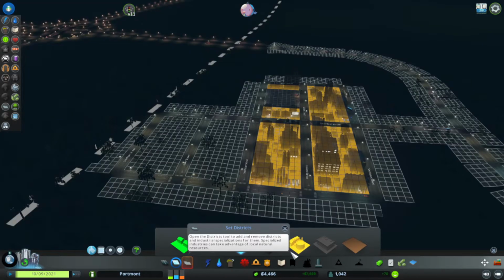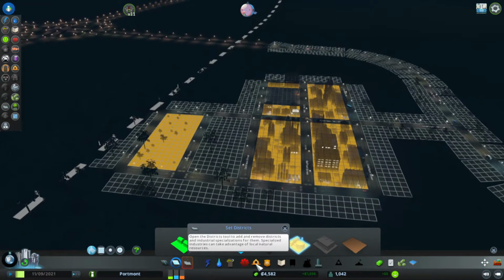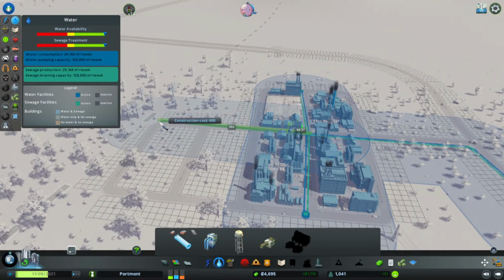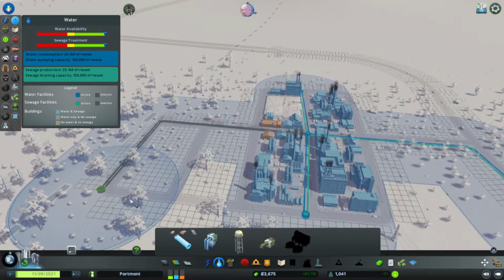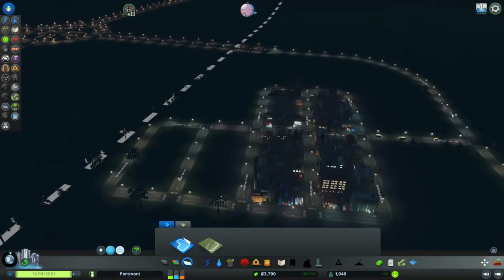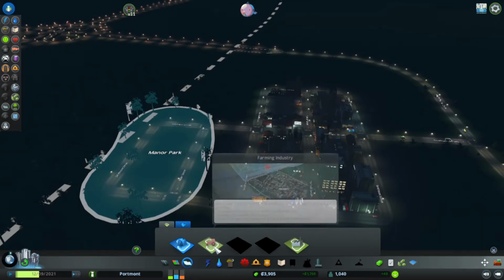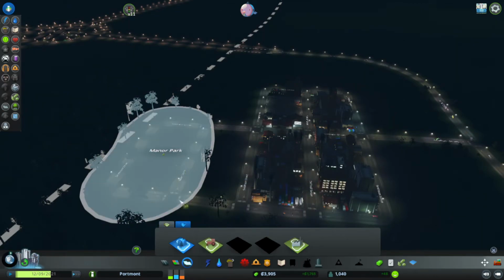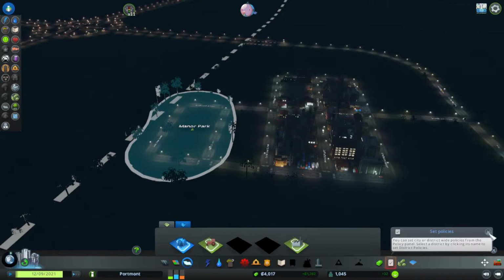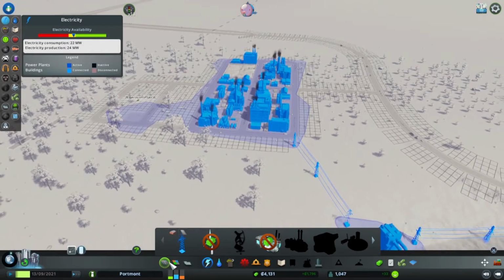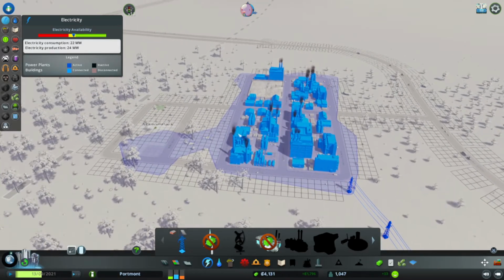Alright, let us zone this section here. Going to get our water, bring it up. I'm going to click on this button here for the districts. I'm going to paint this district here, go across, and set it to forests. Cool, so this is now a forestry industry. So I'm going to have trees and stuff growing over here. As you can see, it's connected to the grid.